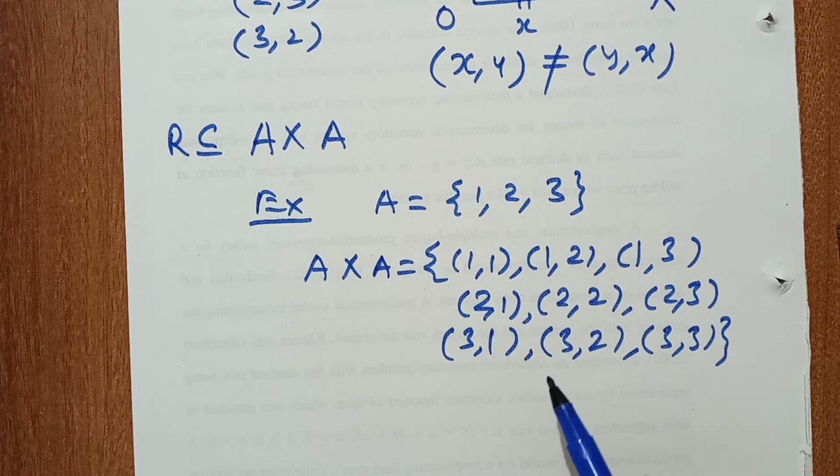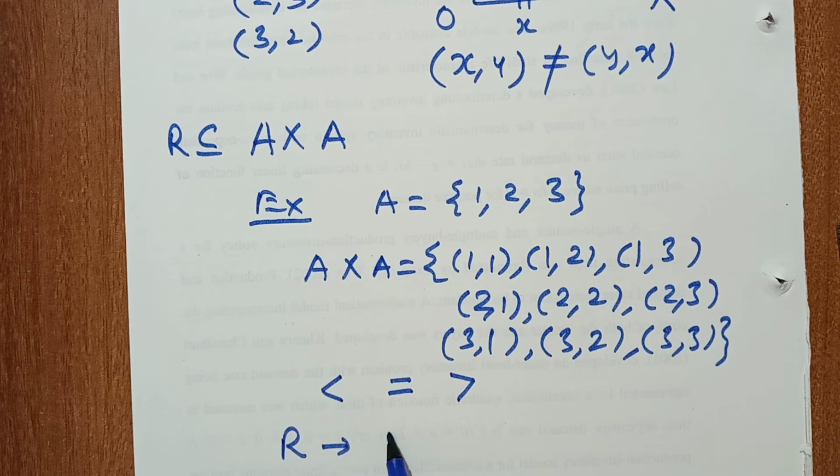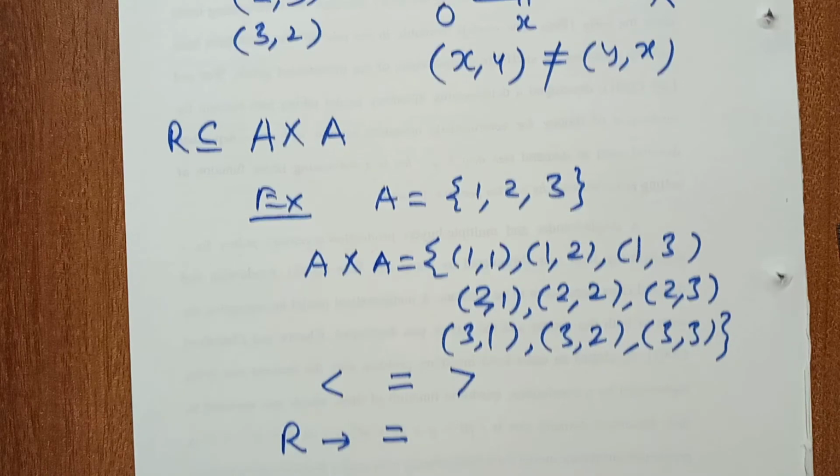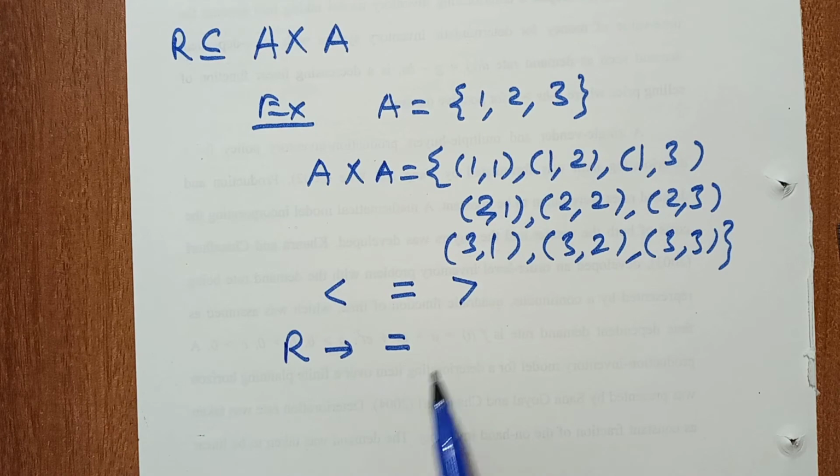In the case of numbers, the relations are less than, equal to, or greater than. So if we take the relation R as equal to, what are the elements of this relation?